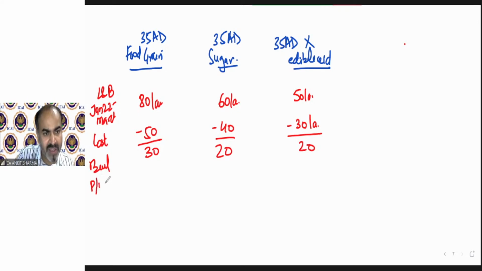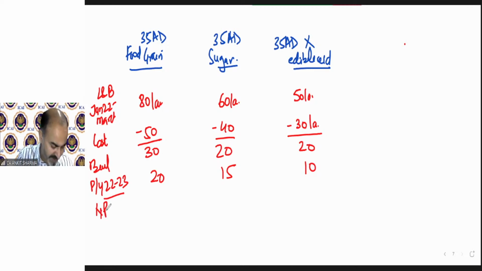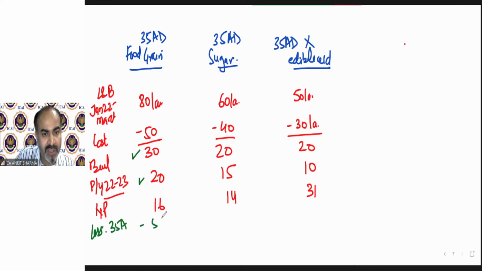Now it's saying previous year 22-23, the construction expenditure on building was 20 lakh, then 15 lakh, and 10 lakh. And the net profit from different business was 16, 14, and 31. Now it's saying calculate the deduction under section 35AD and calculate the business profit after that. So we all know that land cannot be claimed as deduction. So in this case, we can claim deduction of this and this in the year of commencement of business. So section 35AD deduction under this is 50 lakhs.